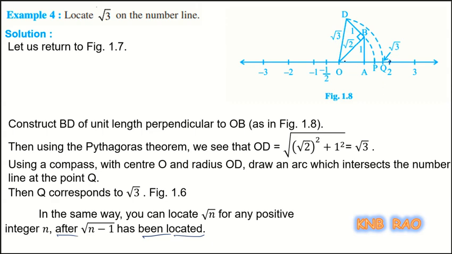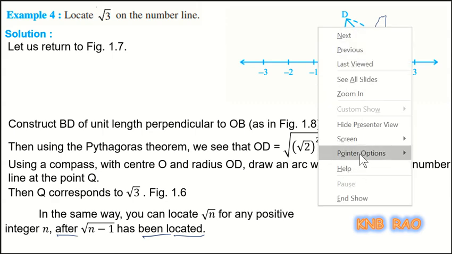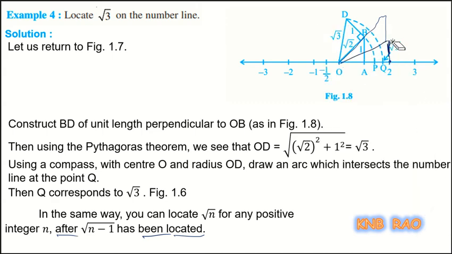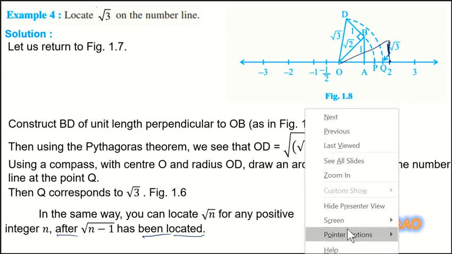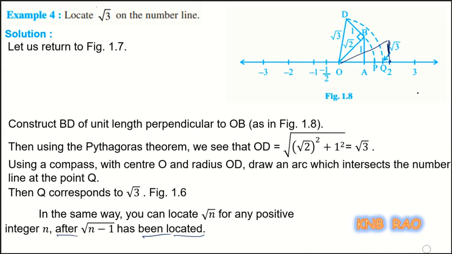Now, if I want to represent root 5, then I will take the perpendicular exactly at 1 unit measure. Okay, let me first take this out. Okay, here at 2 I will construct a perpendicular of 1 unit.